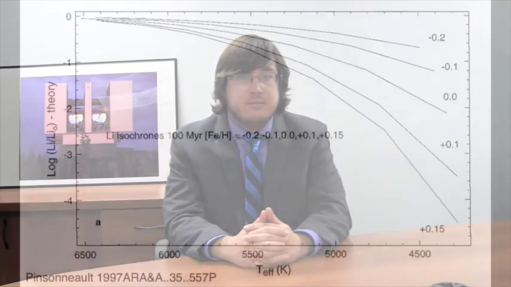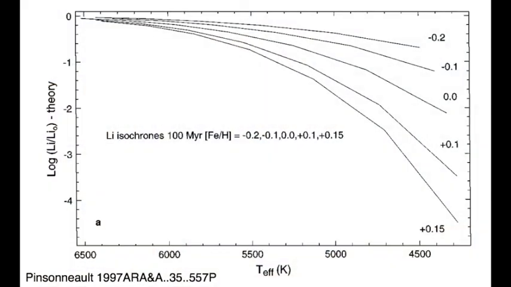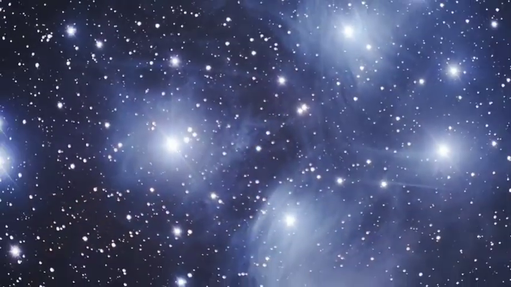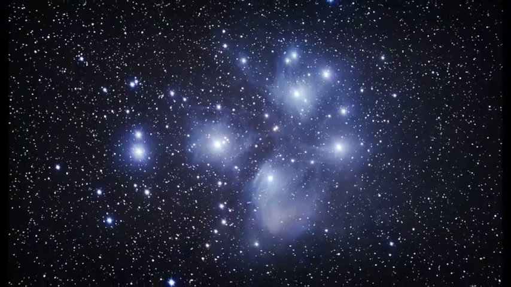Lithium is a fragile element and is readily destroyed in stellar interiors during the pre-main sequence. The exact amount destroyed depends strongly on the mass and composition of individual stars, so theory predicts a characteristic abundance pattern as a function of temperature on the main sequence, with very little dispersion. However, lithium abundance measurements of the Pleiades, a young nearby open cluster, have cast doubt on this simplistic picture.